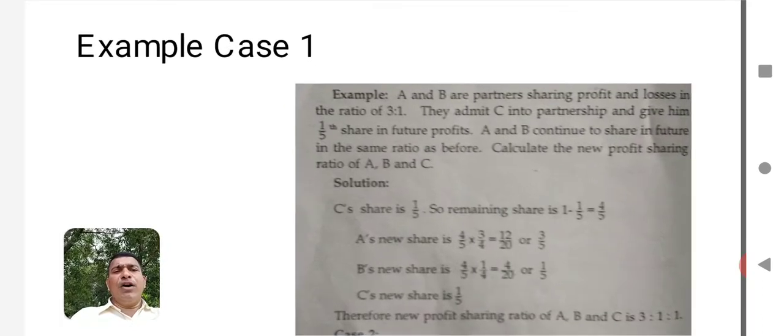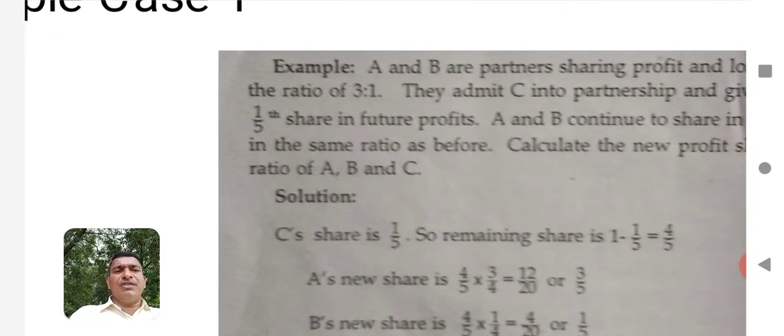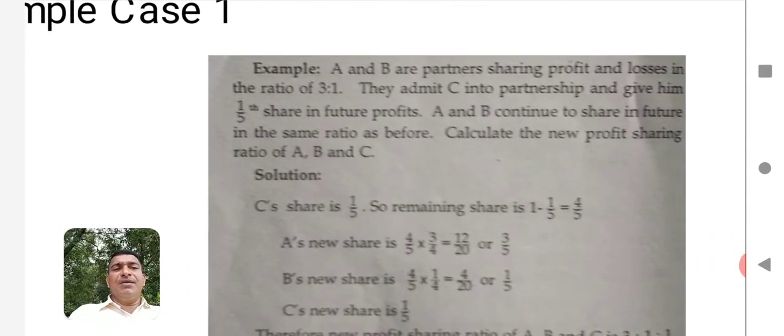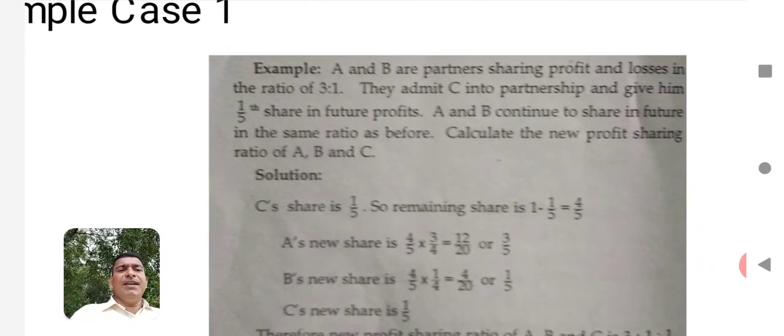Now we need to follow the procedure for calculation of new profit sharing ratio in this particular case. Here A and B are the partners sharing profits and losses in the ratio of 3:1. Assume this is the old ratio given. They admit C into partnership and give him 1/5 share. Here the new partner's share is already given, it is 1/5.